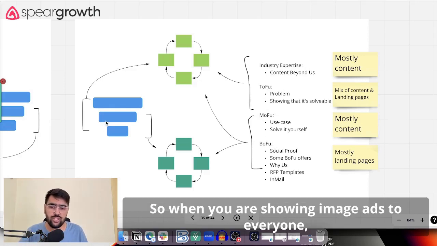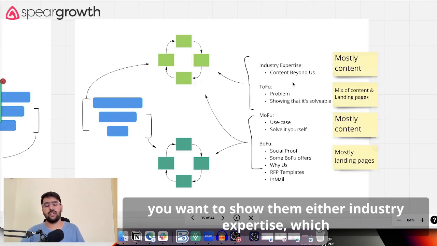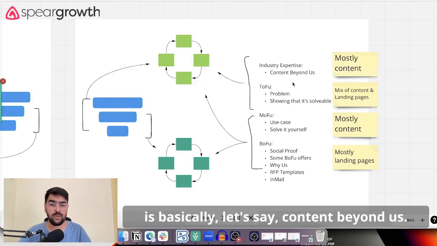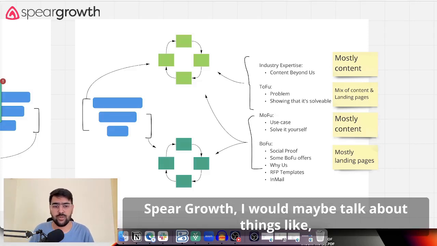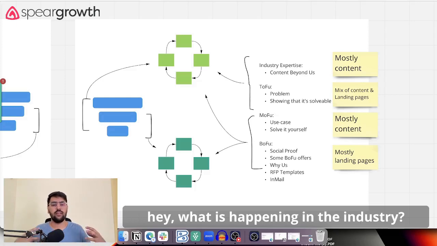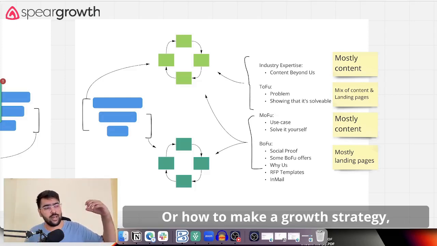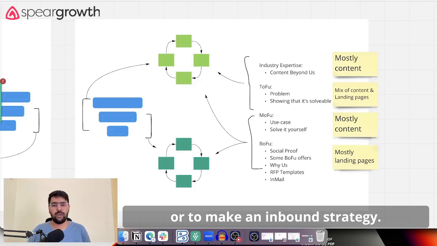When you are showing image ads to everyone, you want to show them either industry expertise, which is basically content beyond us. Like if I had to run that ad for Spear Growth, I would maybe talk about things like what is happening in the B2B SaaS industry, or how to make a growth strategy, or how to make an inbound strategy.